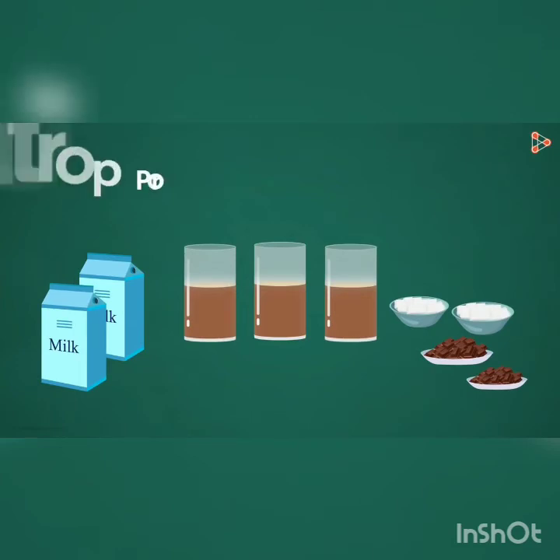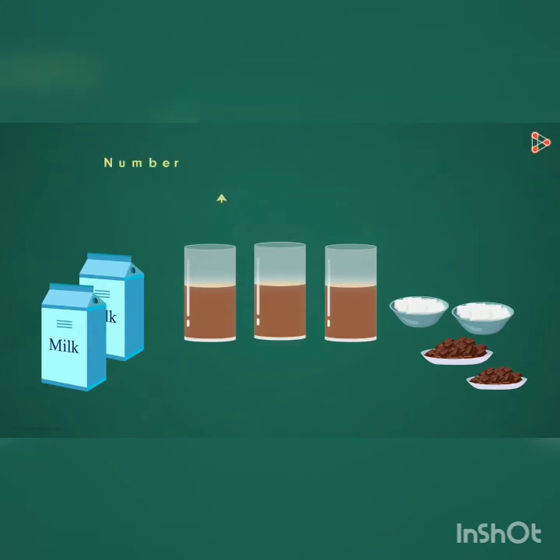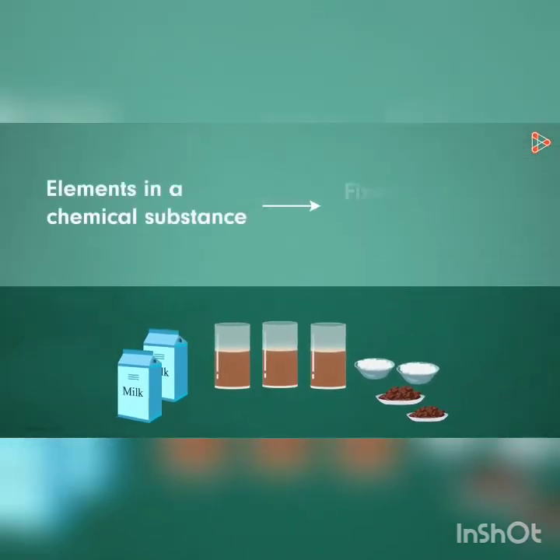Wait, did I say proportionate amount? What does that mean? It means that when we have to make the drink for 10 people instead of 5, we just have to take double the amount of ingredients, right? Anything more or less would result in a change of taste. Similarly, in any chemical substance, the elements present are always in a fixed proportion by mass.